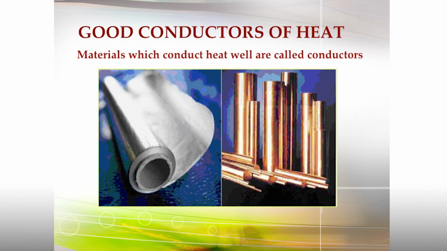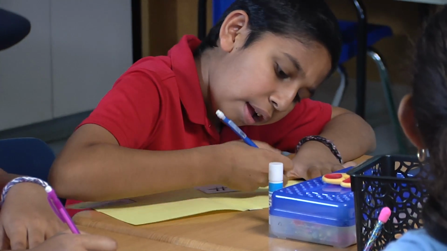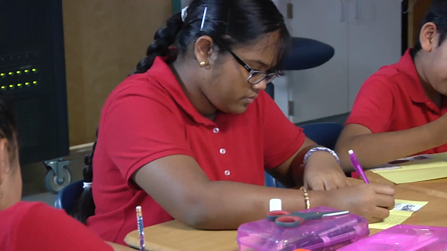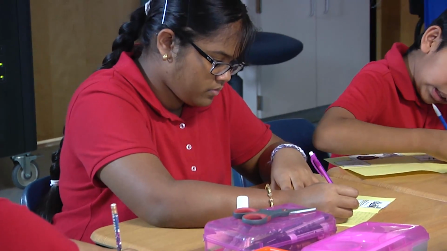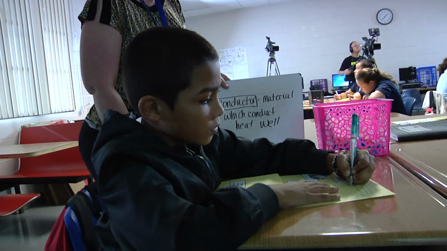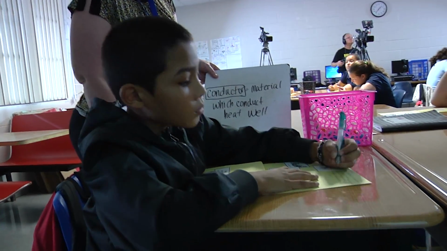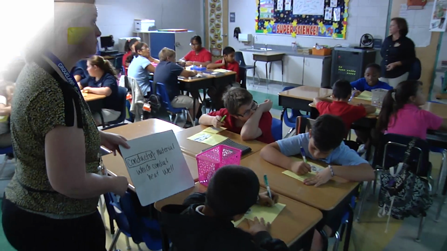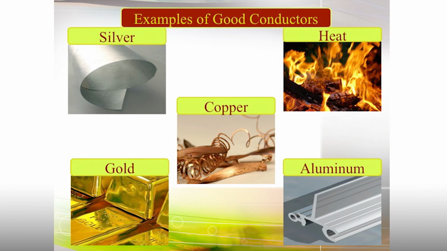Now I want you to write the definition of conductor. All electrical conductors are good conductors of heat. We already discussed that earlier. So we just put that in the same thing. We have silver, copper, gold, and aluminum. Now these are good conductors of heat, but they're also good conductors of electricity.